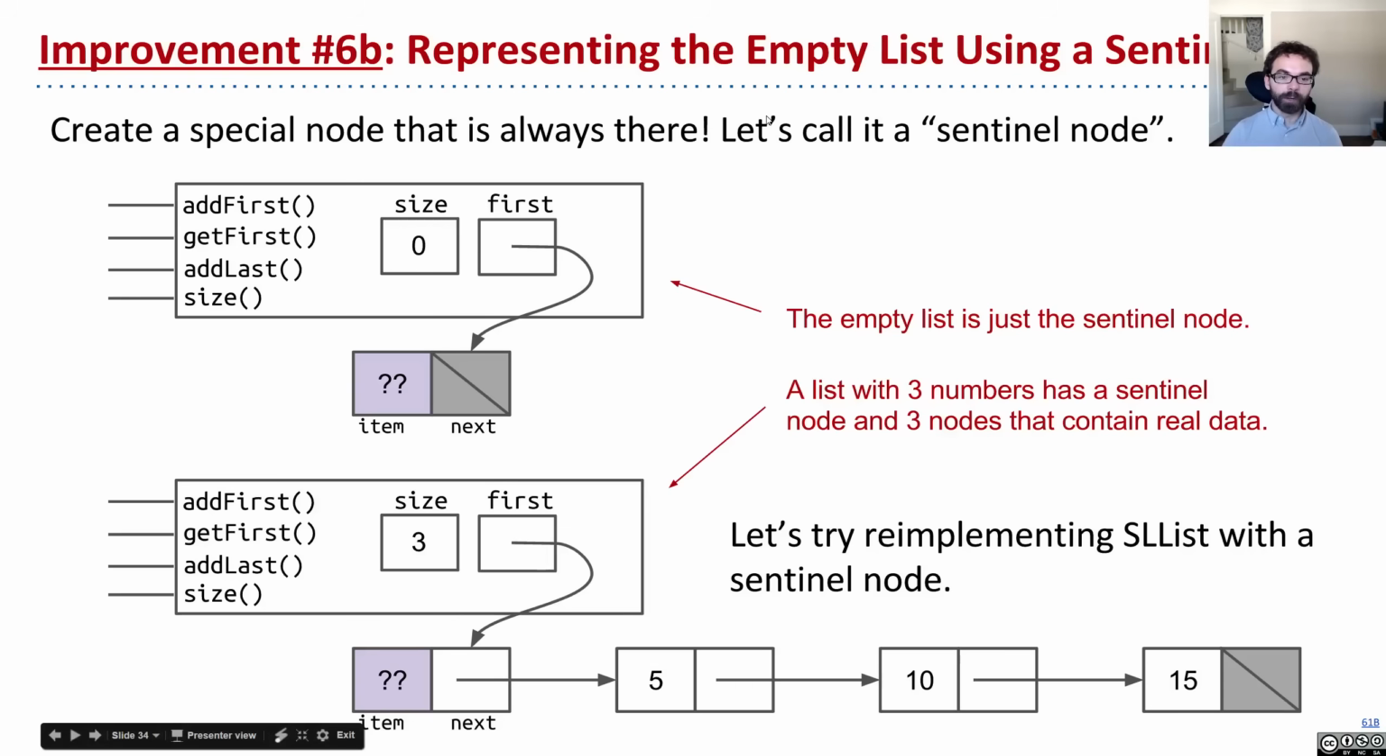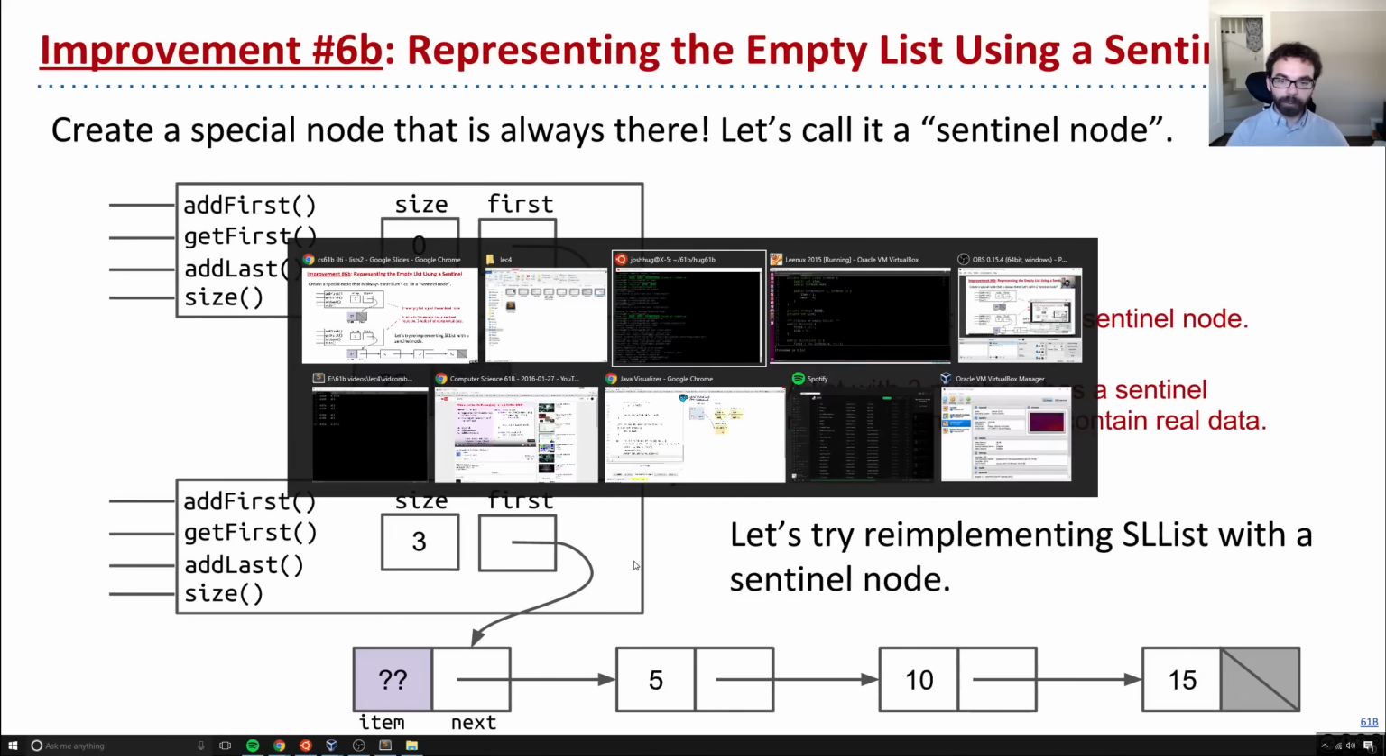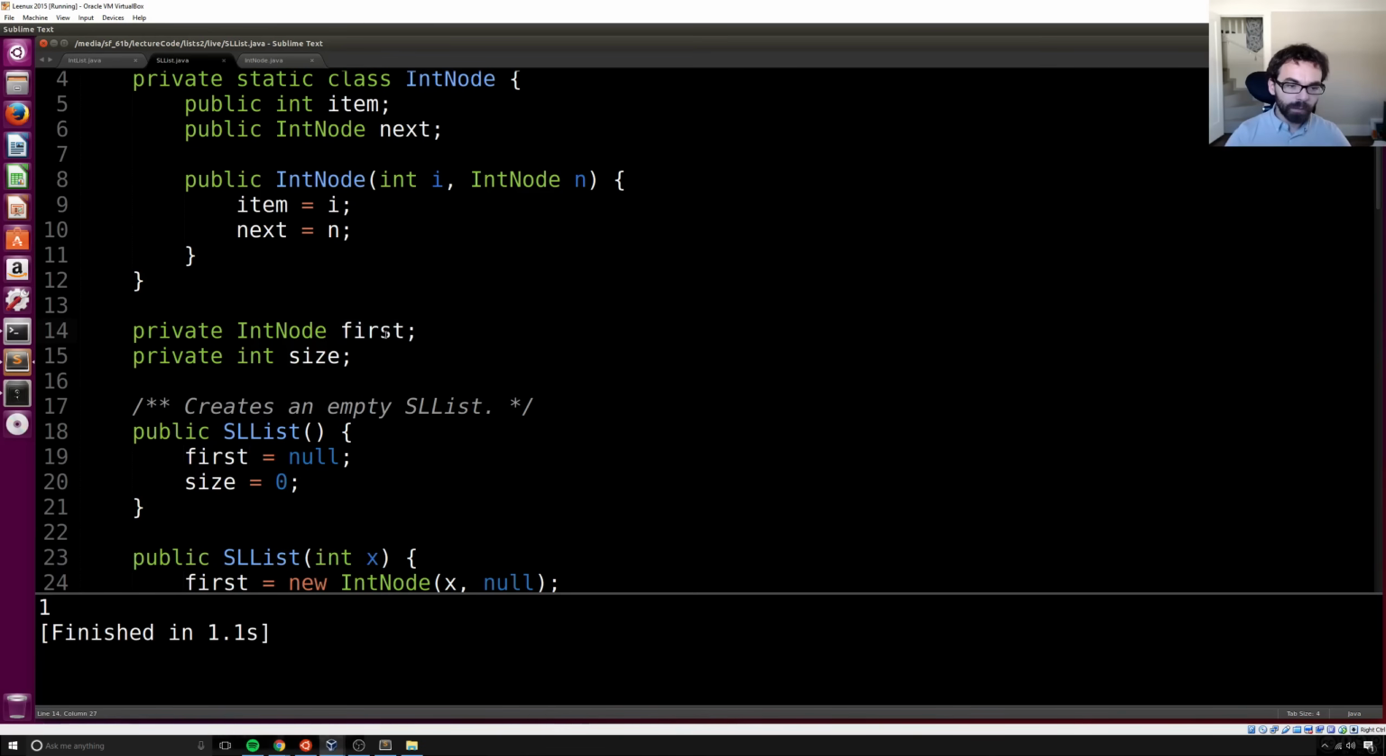The empty list, therefore, is just the sentinel node. It's our faithful companion waiting for other data to get in line behind it if anything ever shows up. By contrast, the three-item list has the same faithful companion, and now the usual recursive naked data structure, 5, 10, 15. So what we're going to do now is try to implement this using the sentinel node idea, and I hope you'll be able to appreciate just how cool this is.